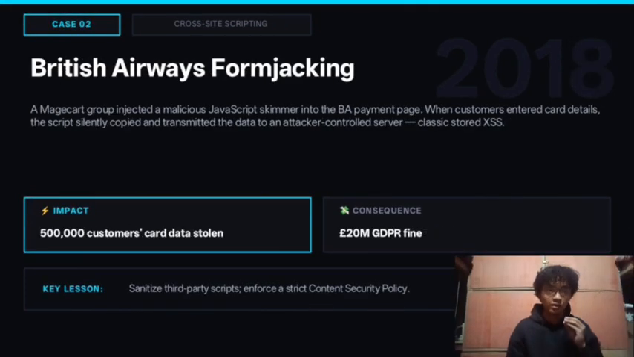The second case was British Airways in 2018. Hackers injected a small script into BA's payment page. When customers typed in their credit card number, the script silently copied it and sent it to the attackers without anyone knowing. So, 500,000 customers had their payment details stolen. British Airways was fined 20 million euro under GDPR.